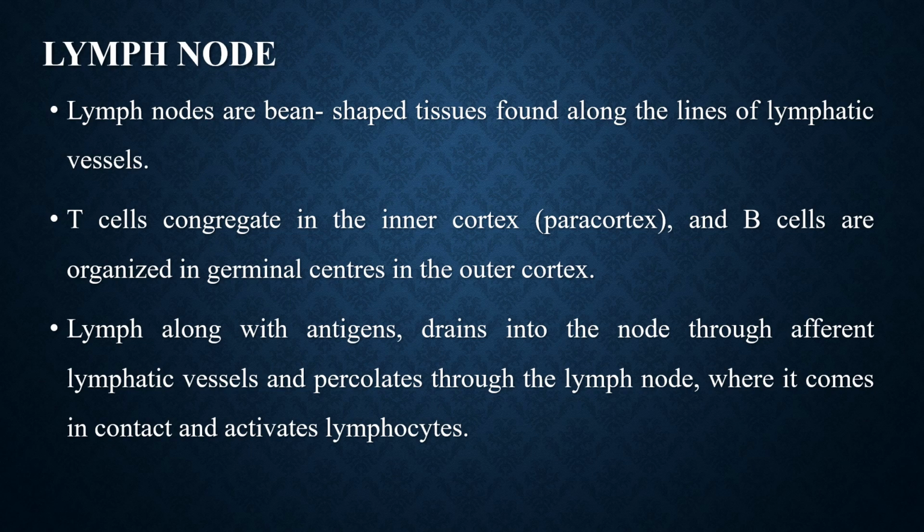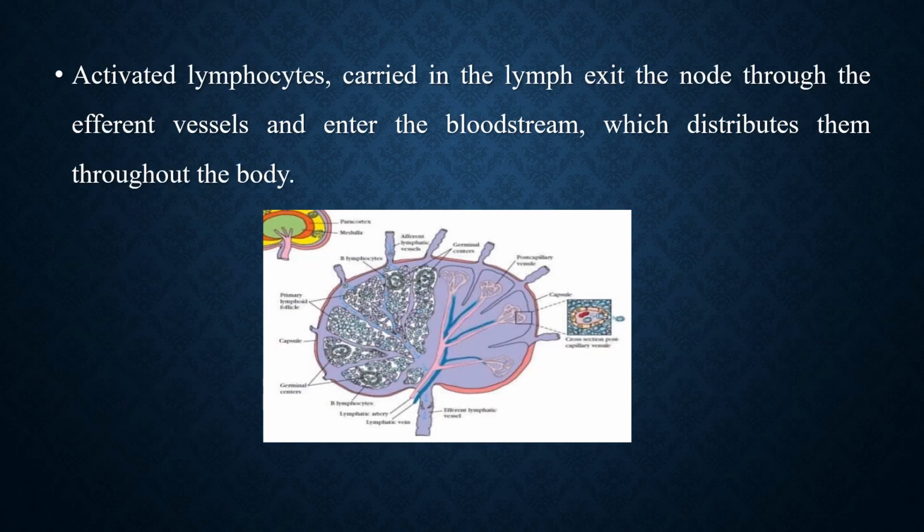T cells concentrate in the inner cortex, such as the paracortex, and B cells are organized in germinal centers in the outer cortex. Lymph, along with the antigens, drains into the node through afferent lymphatic vessels and percolates through the lymph node, where it comes in contact with and activates lymphocytes. Activated lymphocytes carried in the lymph exit the node through the efferent vessels and eventually enter the bloodstream, which distributes them throughout the body. This is the picture of lymph node.